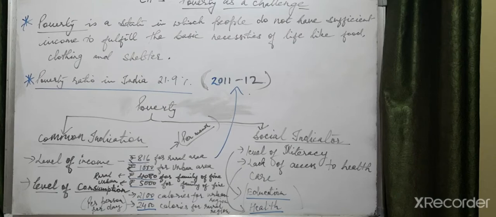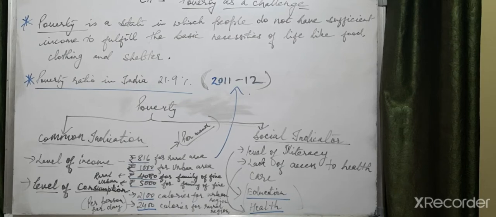This means roughly 260 million people in India live in poverty. This also means that India has the largest single concentration of poor in the world. Single concentration means the number of poor people is larger in India. This data illustrates the seriousness of the challenge.